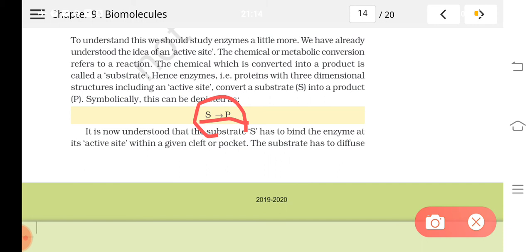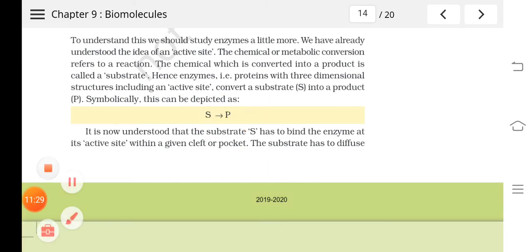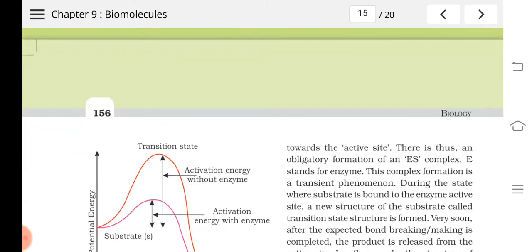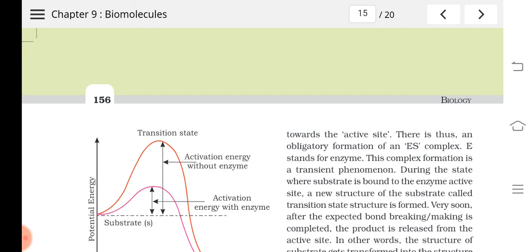So what do you mean by active site? I told already, certain crevices to which the substrate can fit. Understand? Fit into the active site. The substrate will diffuse into the active site, and then you can see a transient, unstable stage, that is known as the enzyme substrate complex. What is it? Enzyme substrate complex.